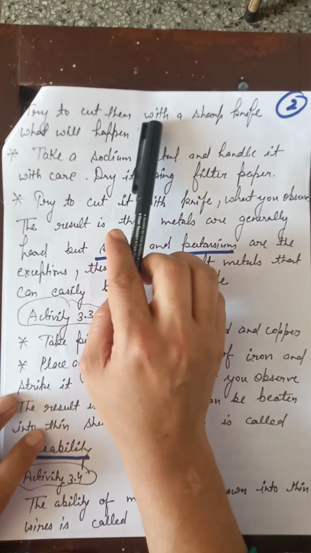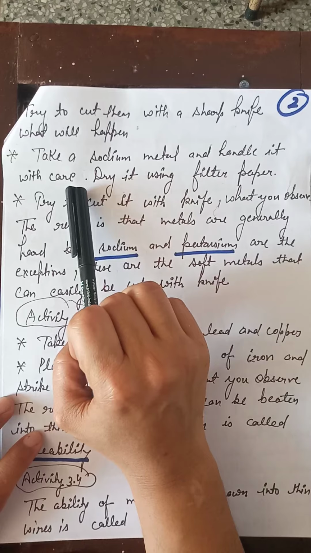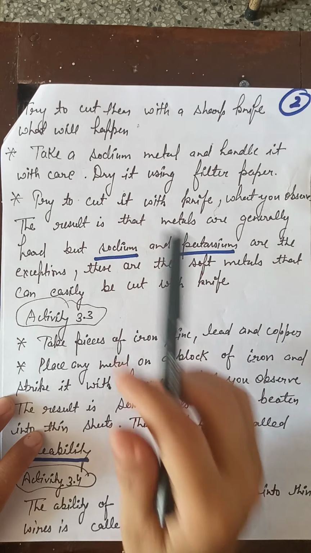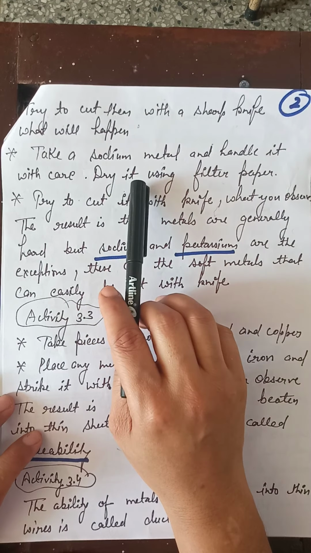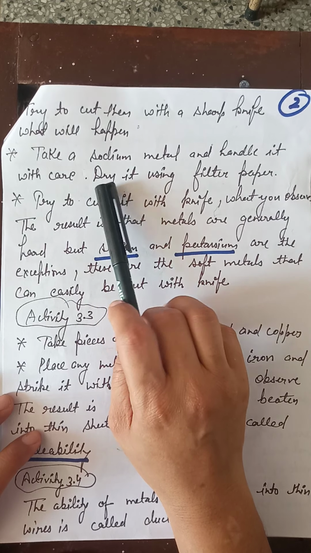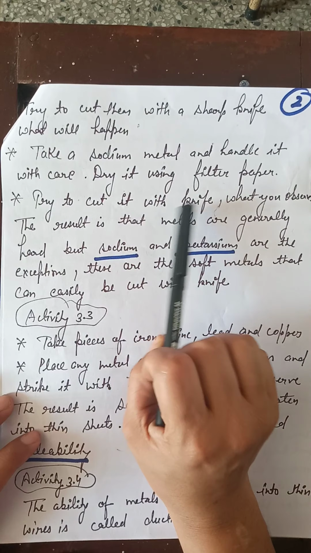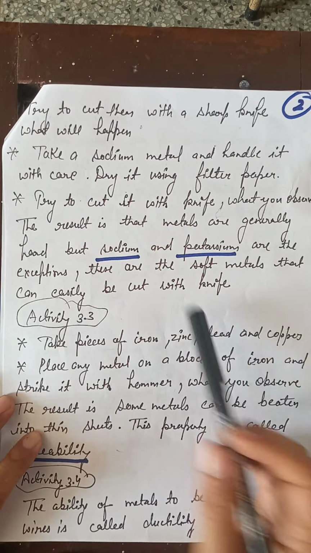What will happen? Take a sodium metal and handle it with great care, because sodium is a soft metal. It is an exceptional case. Generally the metals are hard in nature, but sodium is the metal which is soft. Dry it using filter paper. Try to cut it with a knife. What will you observe? You will observe that it can be easily cut with a knife.